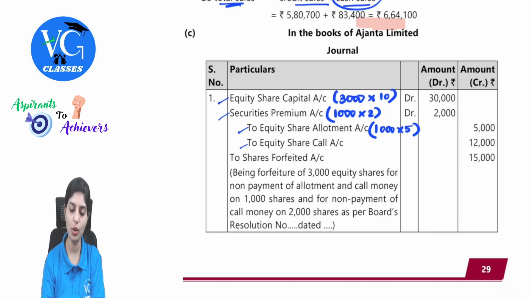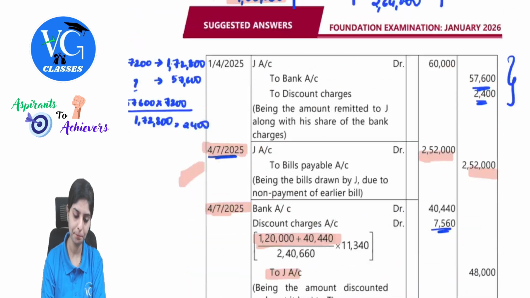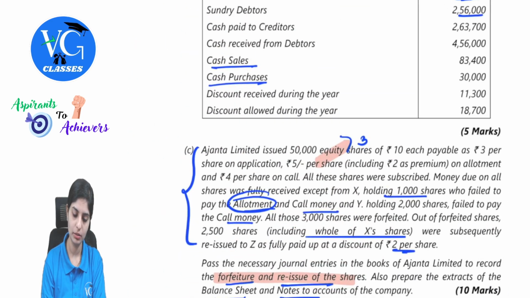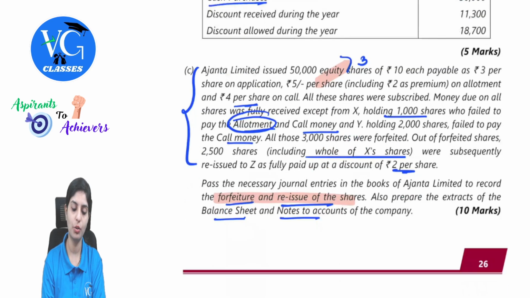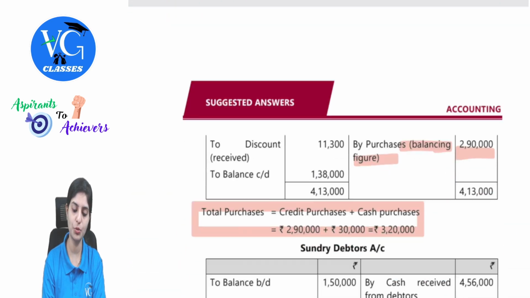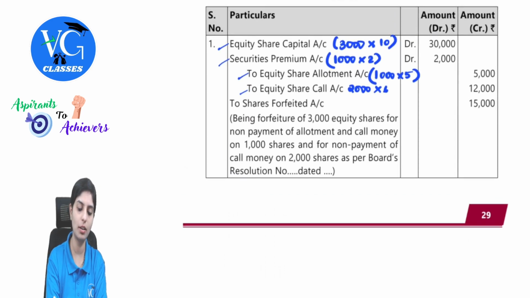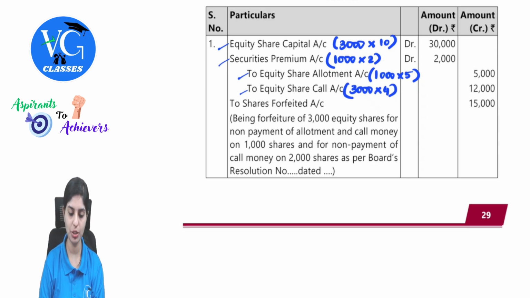And then equity share call was not paid for 2,000 shares, plus the 1,000 shares, so the total number of shares is 3,000 into 4 rupees call money. And the balance will go to share forfeiture account. The entire details should be presented in the summary.